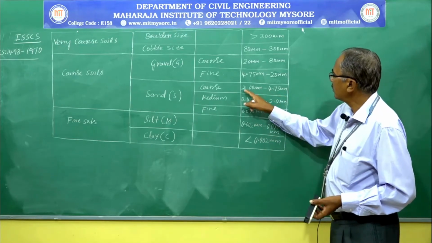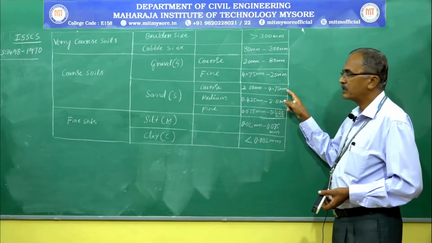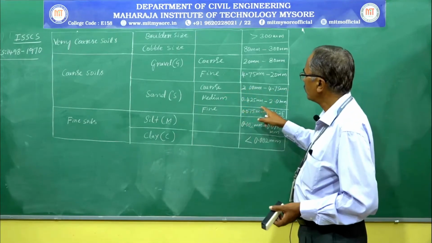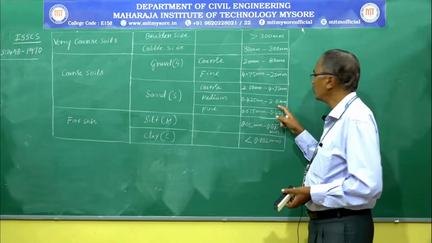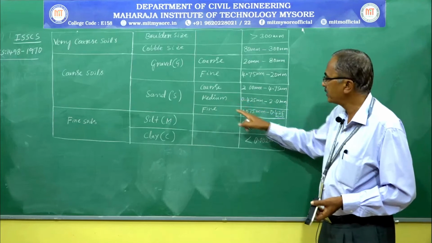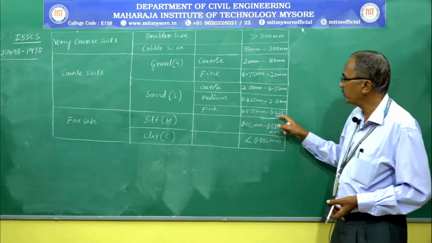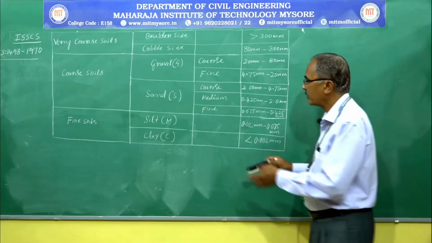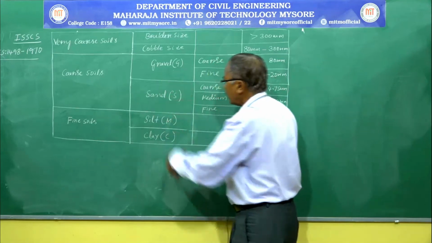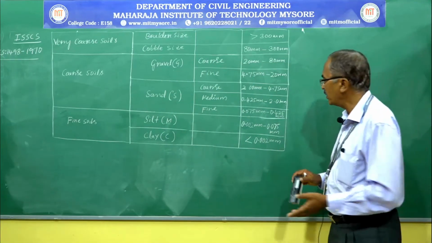Here the particles ranging between 2 millimeter and 4.75 millimeter are grouped as coarse sand. Particles ranging between 0.425 millimeter and 2 millimeter are grouped as medium sand. Particles ranging between 0.075 millimeter and 0.425 millimeter are grouped as fine sand. Next, particles smaller than 75 microns are grouped as fine grained soil.